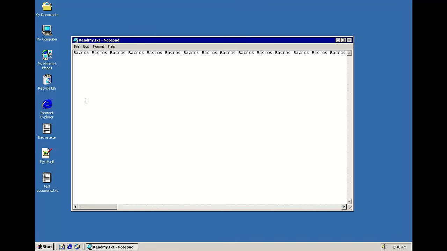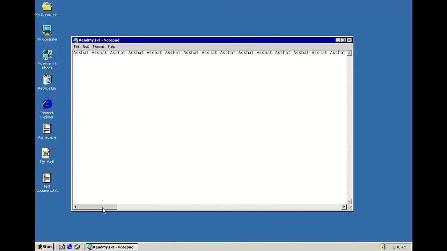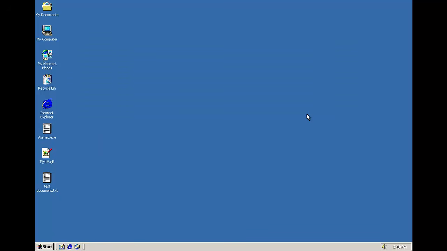So it opens a notepad called readmy.txt with Bacros repeated over and over again. Now this is just the file name that the executable arrived in, repeated, so we could change this to asshat.exe and run it. And now we have a notepad file full of asshat. So anyway, it drops a few files to the Windows system directory and will automatically execute on boot.